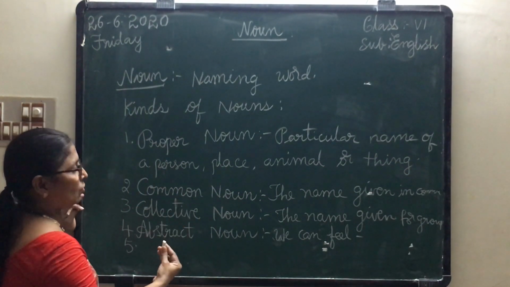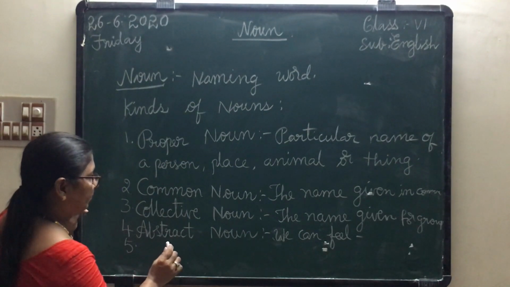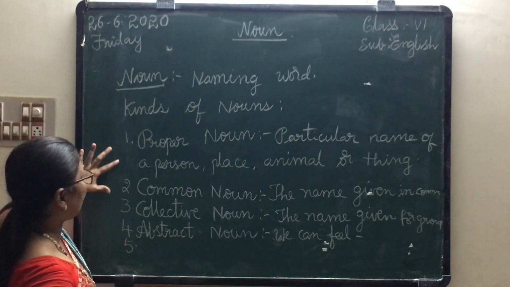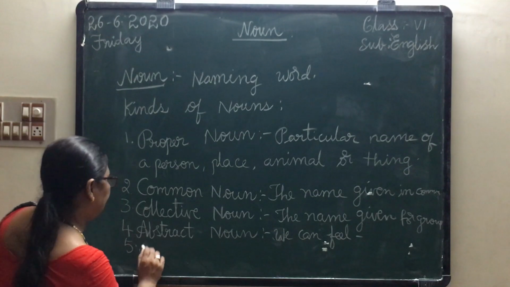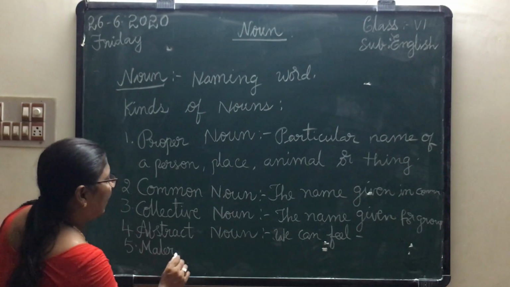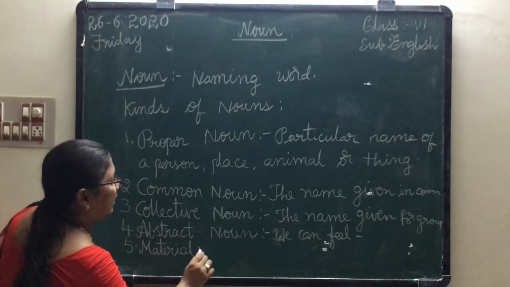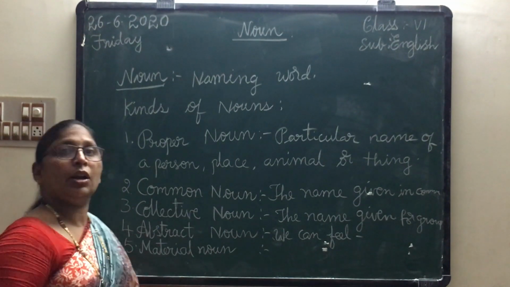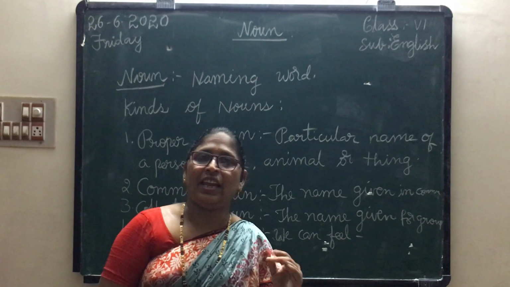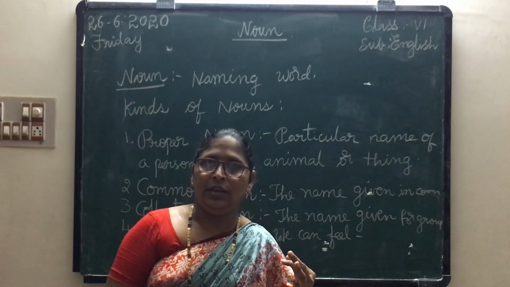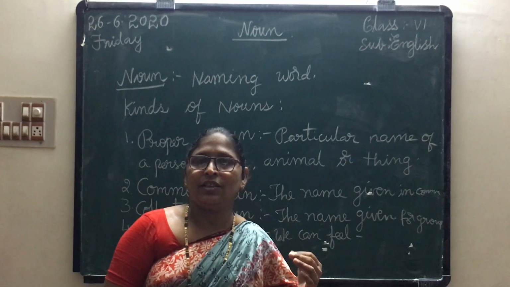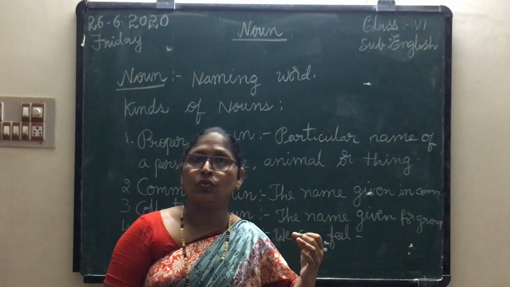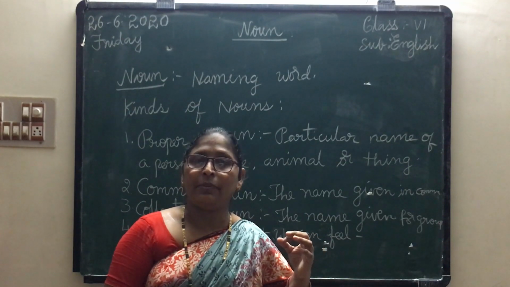And some other nouns are also there. What are those? First, proper noun, common noun, collective noun, abstract noun, and material noun. In our daily life, we use many things made of different materials, and they are called material nouns. Suppose table and chair, they are made of wood. And gold ornaments, chains, bangles, which ladies wear, are made of gold.